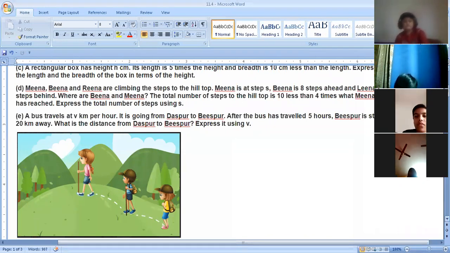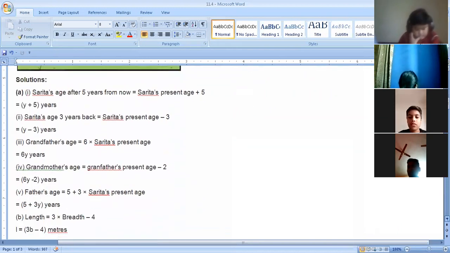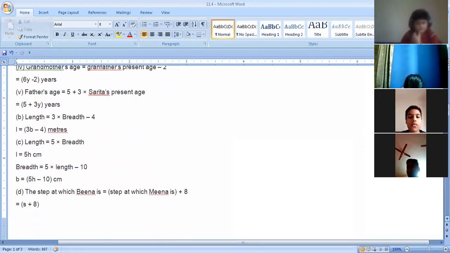First of all, Meena is at step S and Beena is 8 steps ahead. That means S plus 8, Beena is S plus 8. We are comparing with S. Beena is at the step at which Meena is, plus 8.